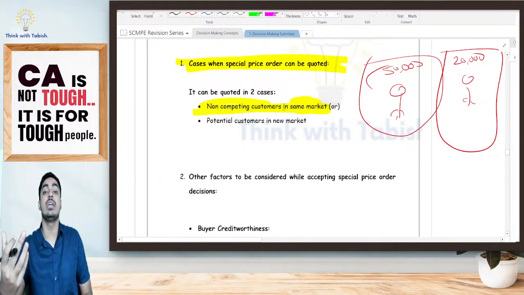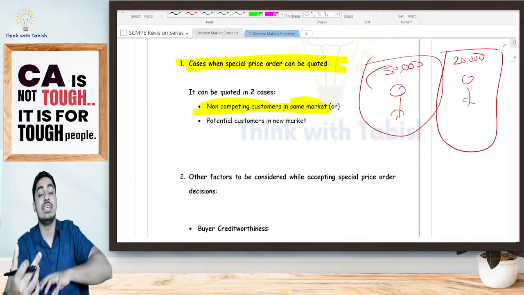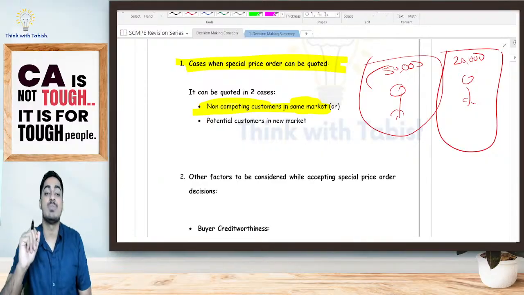However, I am giving it on rent for weddings. This is a government school. It is a non-competing customer. I can quote a special price order.